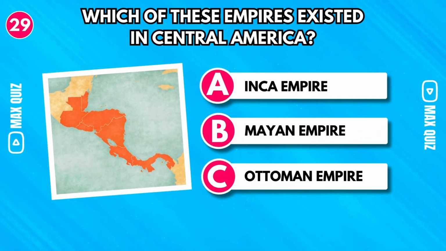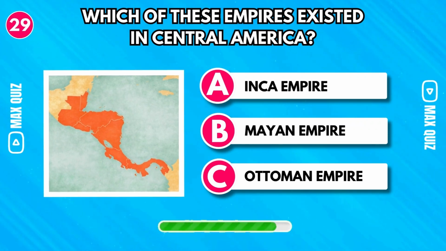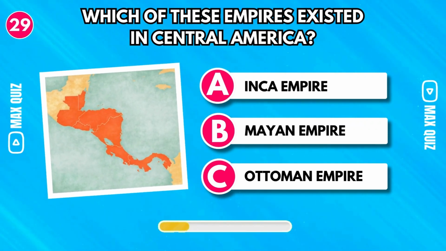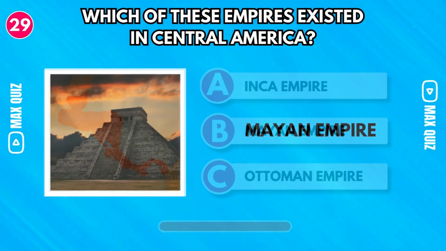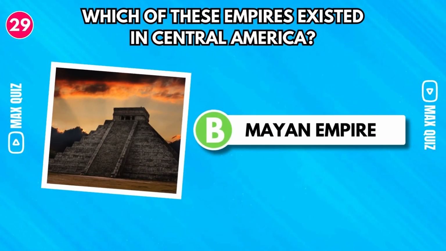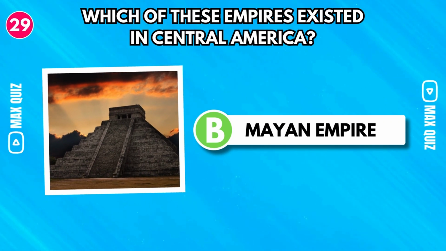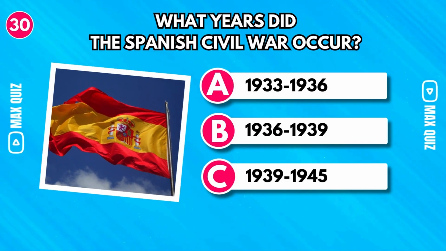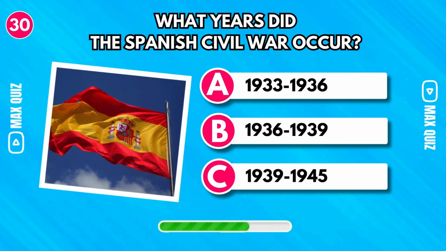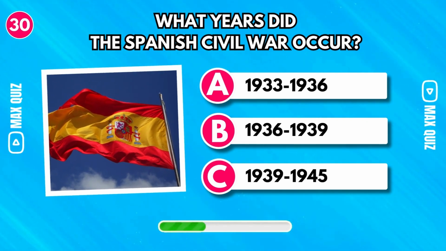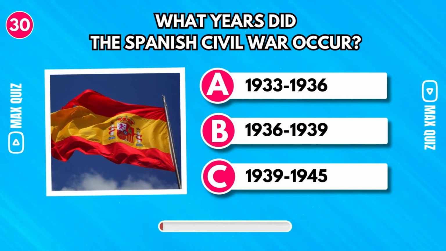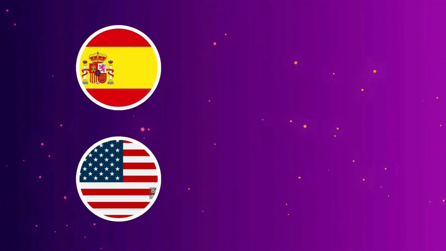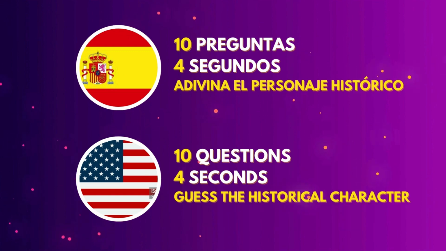Which of these empires existed in Central America? The Mayan Empire. This empire was located in Mexico, Guatemala, Belize, Honduras, and El Salvador. What years did the Spanish Civil War occur? Between 1936 and 1939. Let's continue with 10 images so you can guess the historical figure.